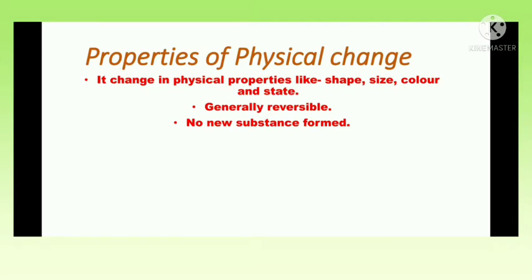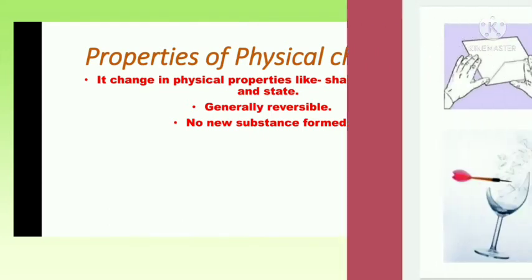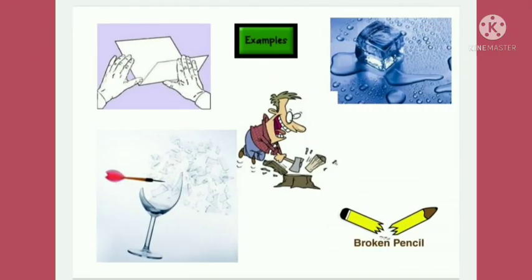When you cut or tear the paper, their shape or size changes. That means physical properties are changing, so it is an example of physical changes. Here you can see examples of physical changes: folding of paper, a broken pencil, again cutting the log, and a broken glass.